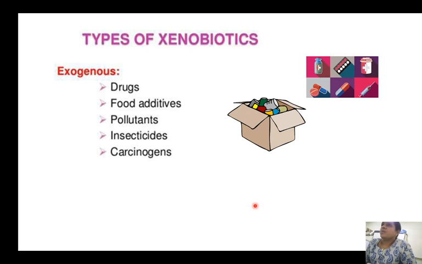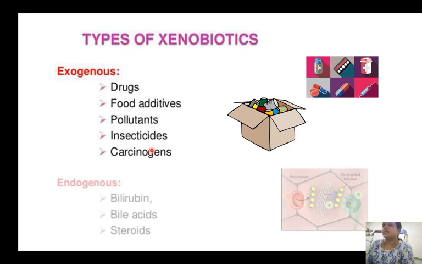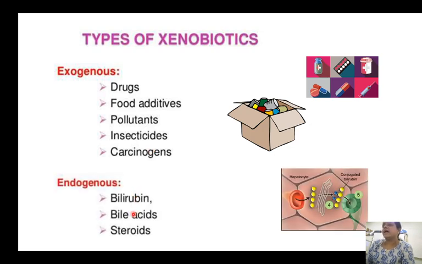The types of xenobiotics. The examples of exogenous xenobiotics are drugs, food additives, pollutants, insecticides, and carcinogens. The examples of endogenous xenobiotics are bilirubin, bile acids, and steroids. Bilirubin is an end product of heme catabolism. Bile acids are end products of cholesterol metabolism, and the steroid hormones that are synthesized in the body.